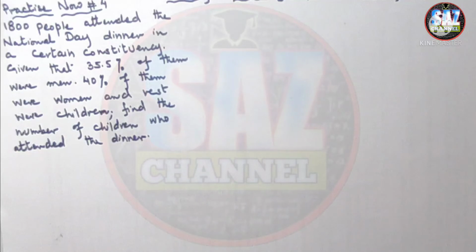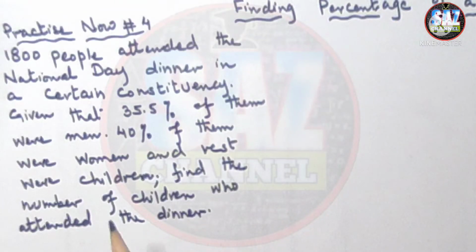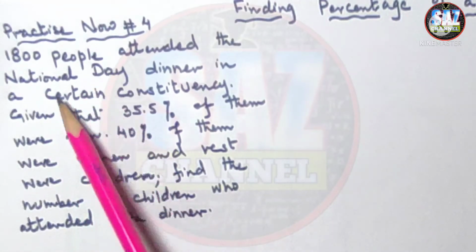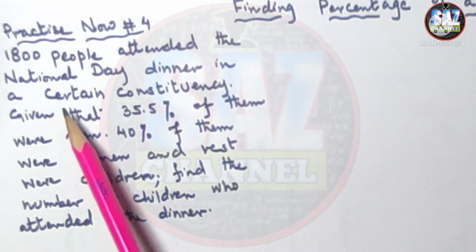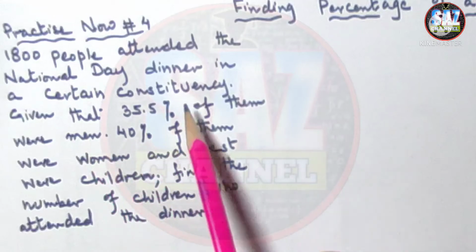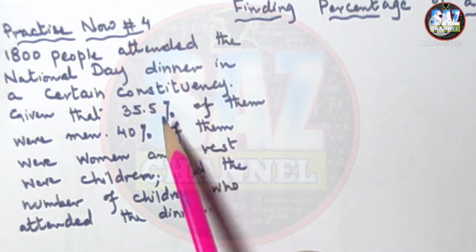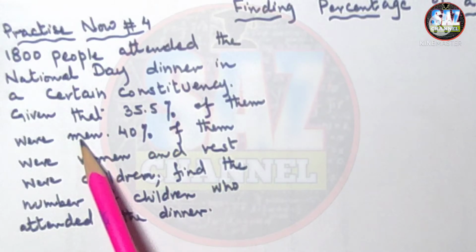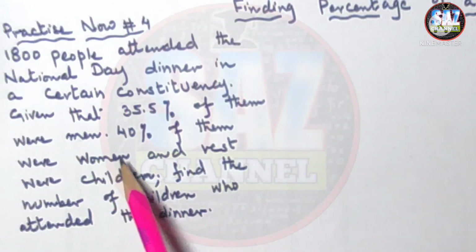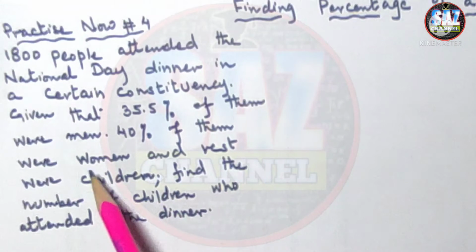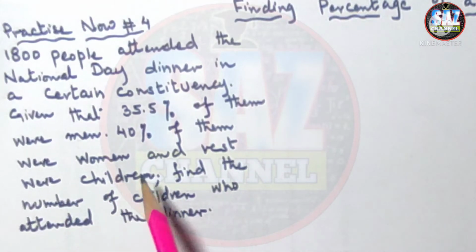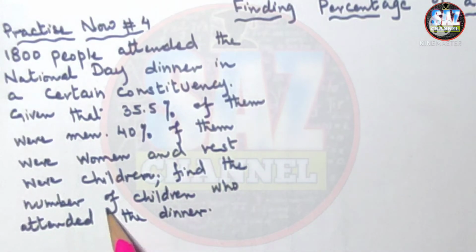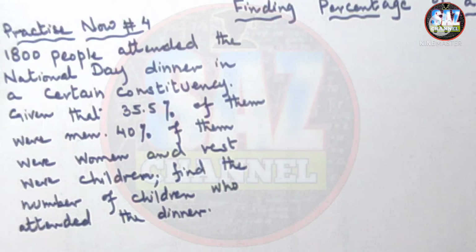So let's read the question first. Question 4 says that 1800 people attended the National Day dinner in a certain constituency, given that 35.5% of them were men, and 40% of them were women, and the rest were children. Find the number of children who attended the dinner.